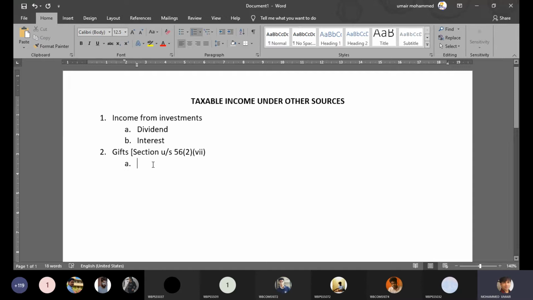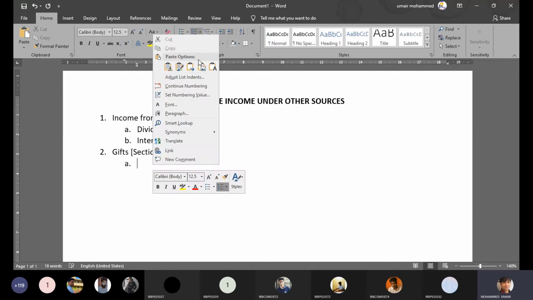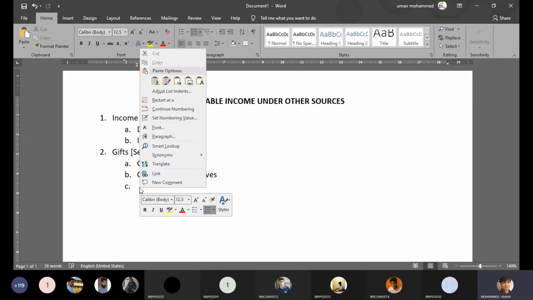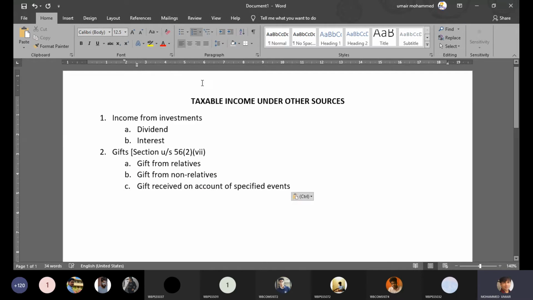First, gift received from relatives. Second aspect, opposite to this, gift received from non-relatives. And there is one third aspect also, which is gift received on special occasions, or we can also term this as gift received on account of specified events. So you should learn the taxability of gifts under these three circumstances.